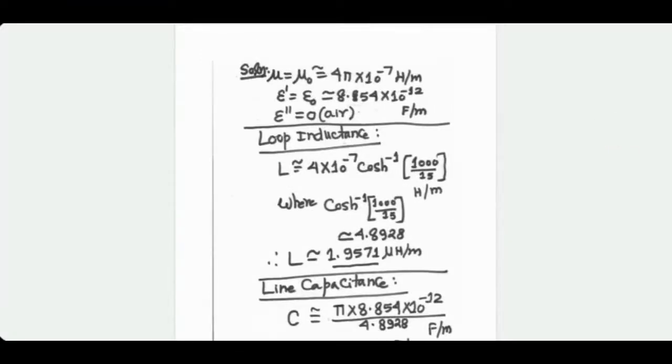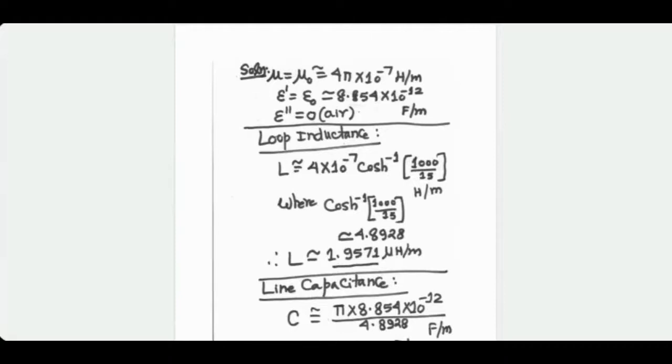If I convert meter into millimeter and centimeter also in millimeter, then I get 1000 divided by 15. You can do this calculation on the calculator. I found that the cos hyperbolic inverse of 1000 divided by 15 turns out to be approximately 4.8928. We need that in 3 of the calculations. So plug in the values, you see the order.